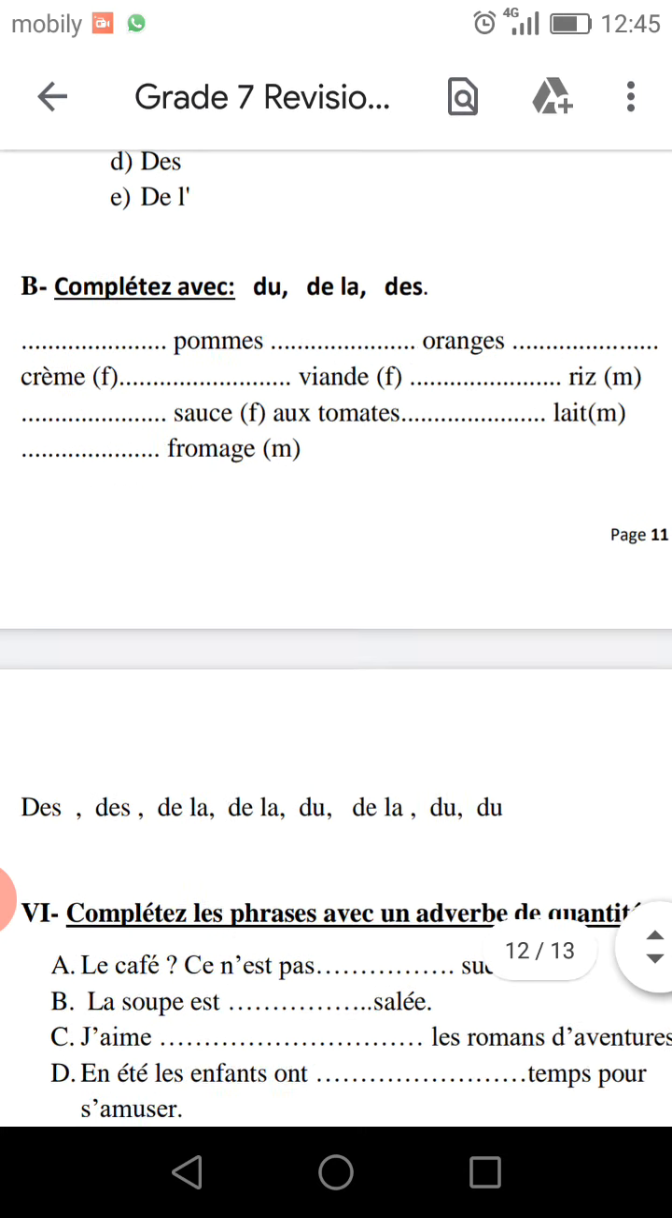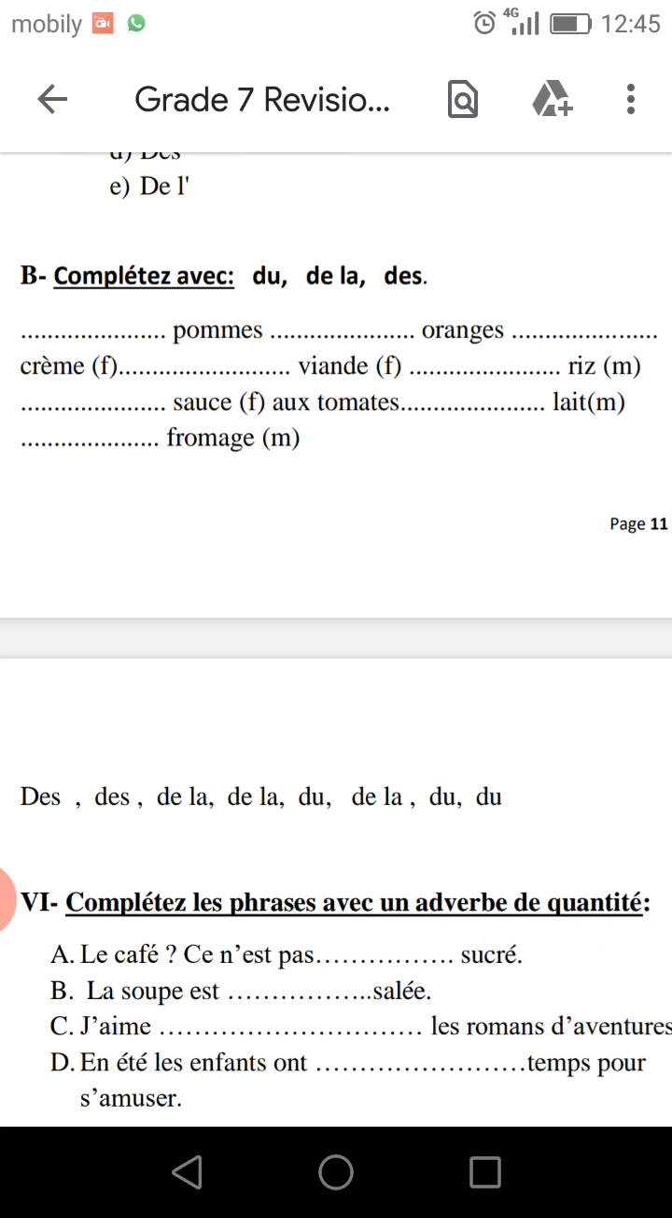J'aime le roman d'aventure. I like the adventure novels. Okay, we can say I like. Do you remember before nouns? I like much. How to write much before le roman d'aventure, before noun. You have noun here, le roman d'aventure. Last one. En été, in summer, les enfants ont temps pour s'amuser. Have what? Have time for fun. Have time. We can say have enough time. How to say enough time? I hope you understand and I hope you wrote the correct answers.